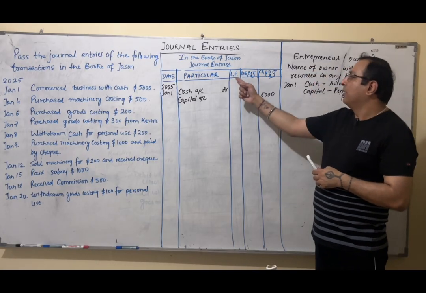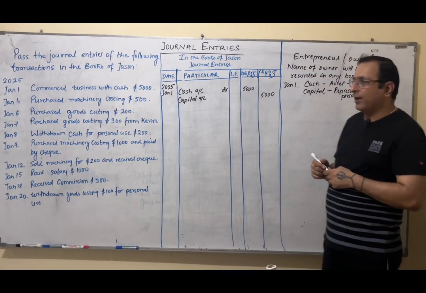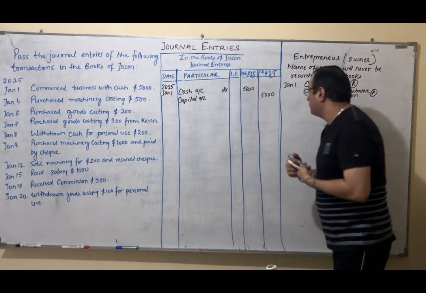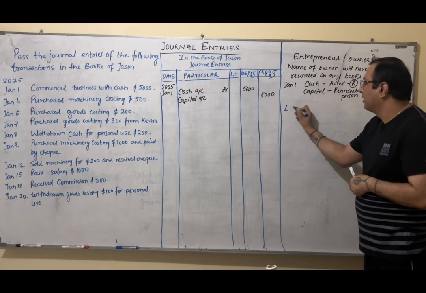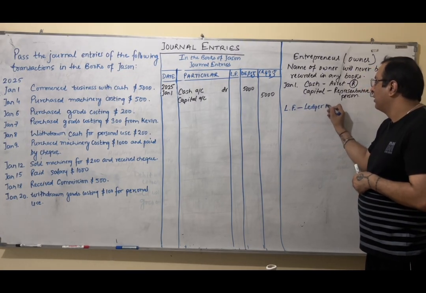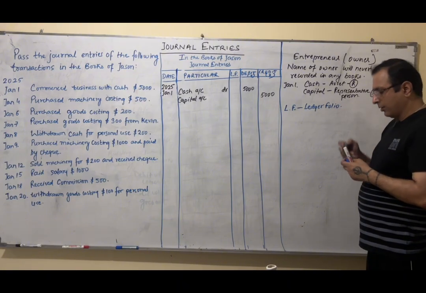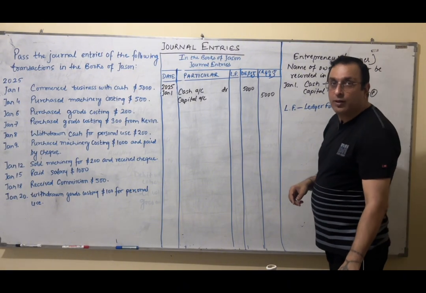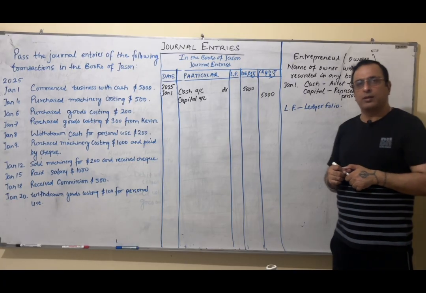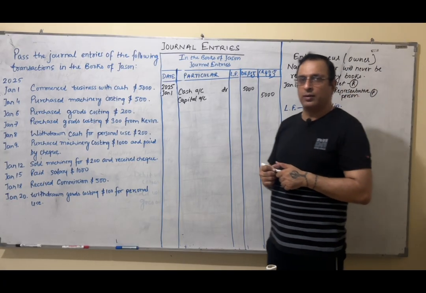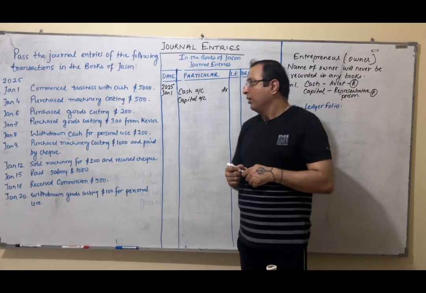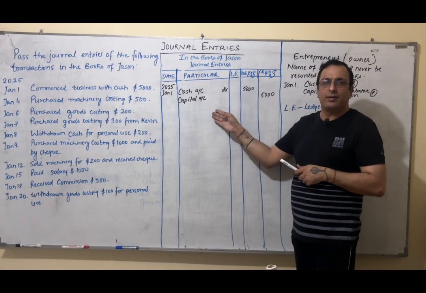Now you can see one more column which says L.F. Let me tell you what exactly this is. LF is ledger folio. I told you once after recording, we have to classify the transactions, all the expenses all together, all the incomes all together, assets all together, liabilities all together, and the books in which we classify are known as ledgers. So from the journals, we have to record the entries in the ledger.